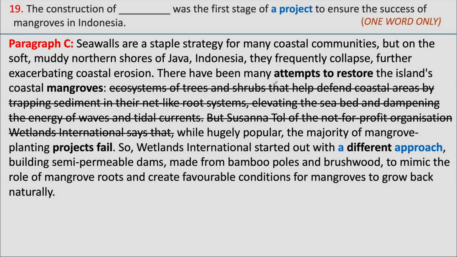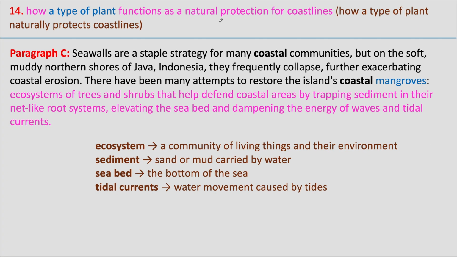For example, when we are looking for the answer to question 19, the answer was spread across the paragraph. The colon after mangroves told us that the next part was simply explaining something about mangroves. Since question 19 was not asking about mangroves, we could skip that explanation and continue reading the rest of the paragraph. However, question 14 is asking how a type of plant functions. In this case, the information after the colon is exactly what we need.